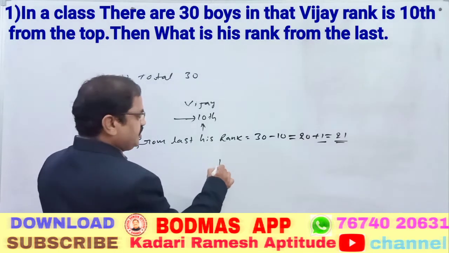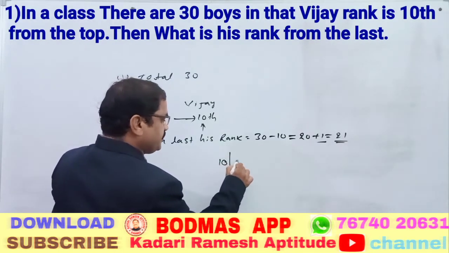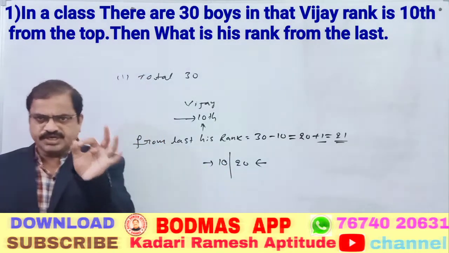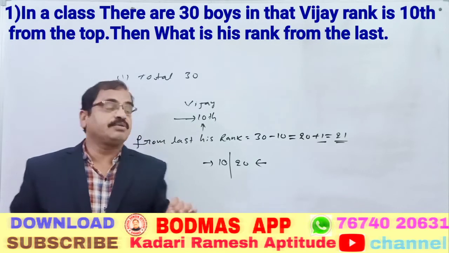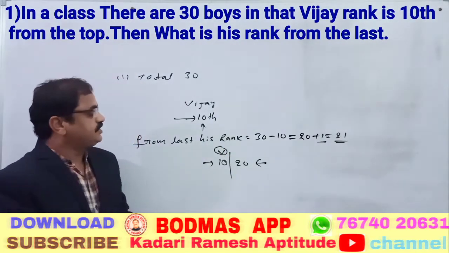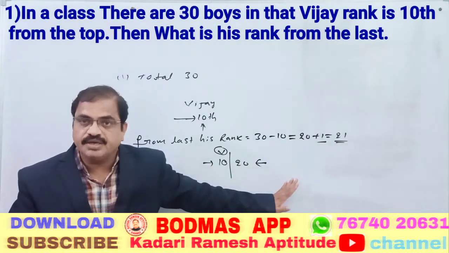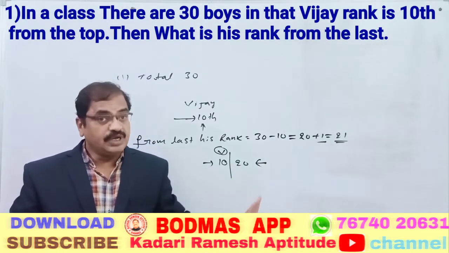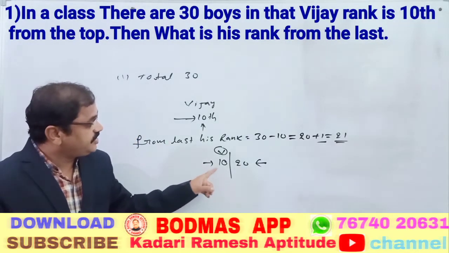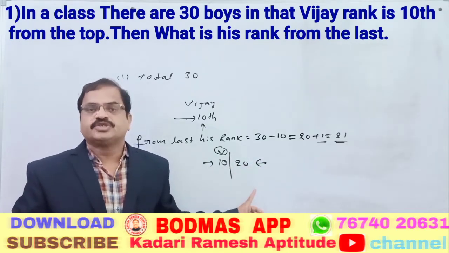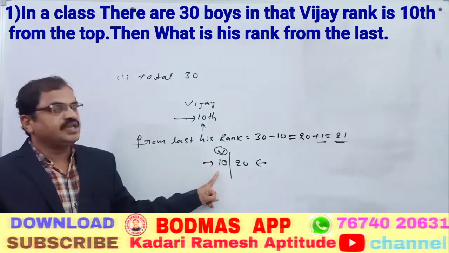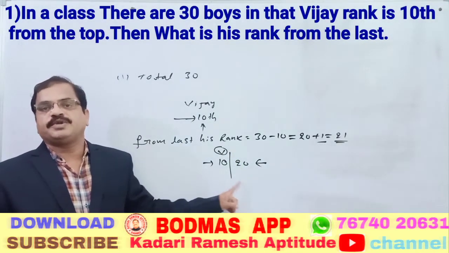First of all, when he said 10th rank from the top, how many students will be there? On the right side 20 students, on the left side 10 students. That means a total of 30 students. Vijay is the 10th rank from the top. After Vijay, how many students are there? 20 students are there. Now what is asked? Not how many students are there. What is Vijay's rank from the last? There are 20 students after him, and his rank is required. Therefore 20 plus 1, 21 is the answer.